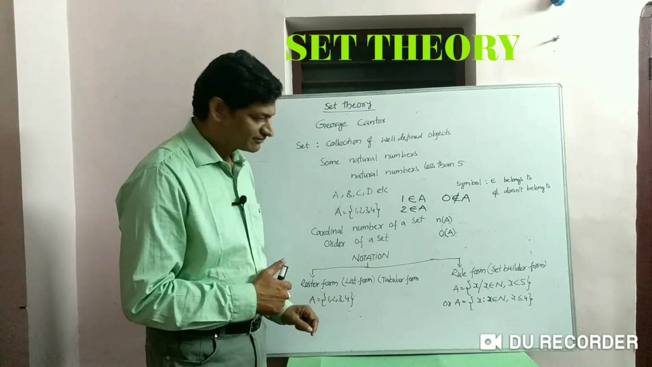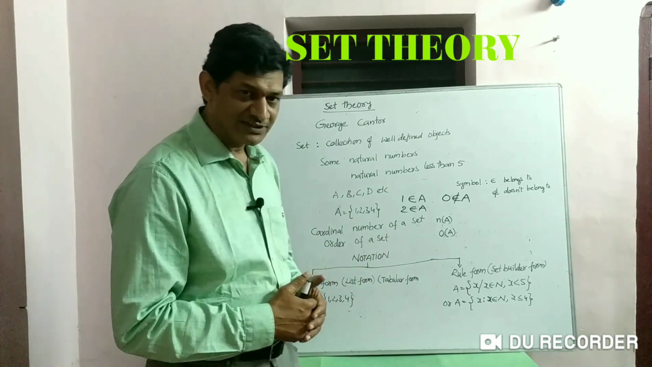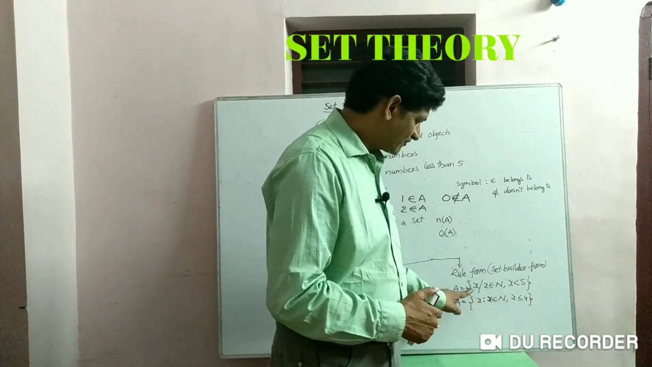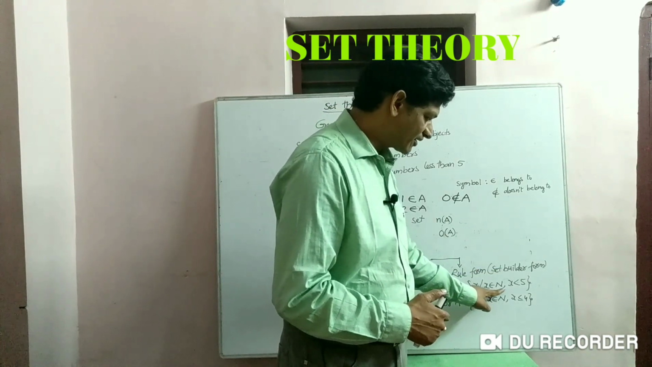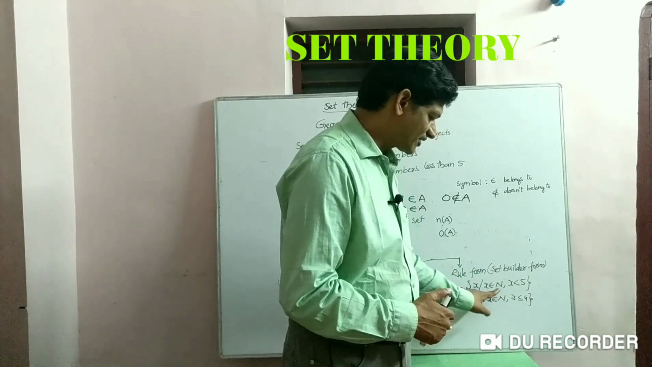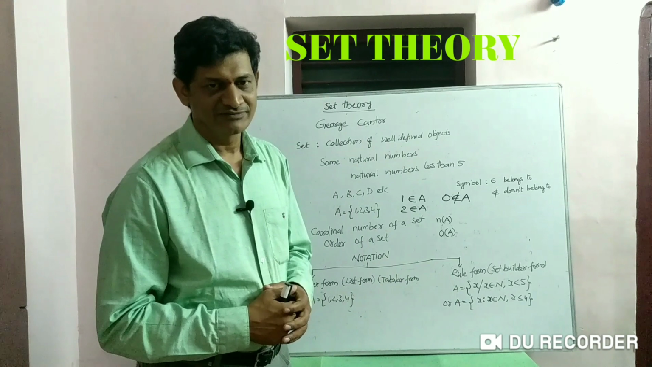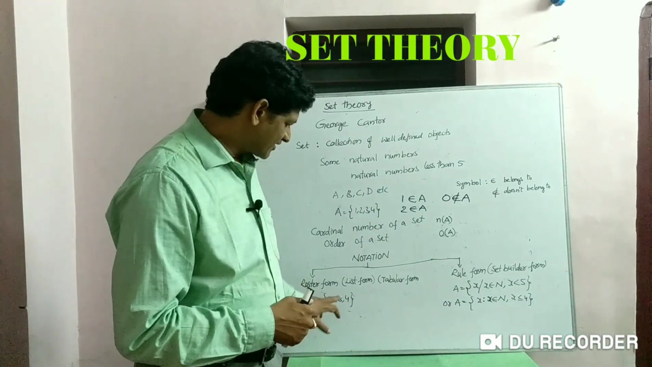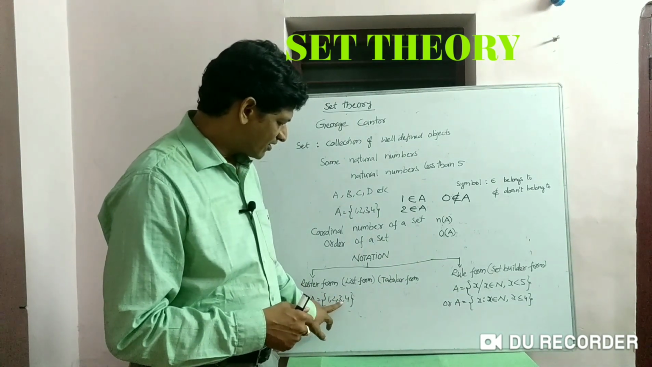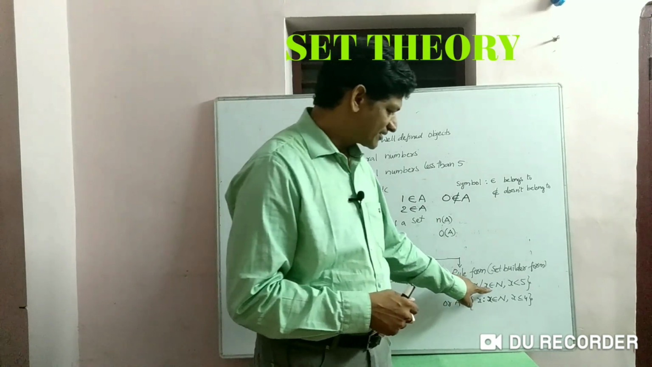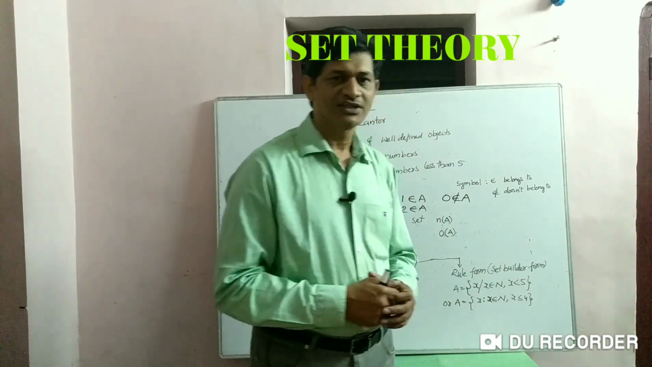Take 1 and keep 1 in the place of x and read the rule form now. 1 such that 1 belongs to N and 1 less than 5. 1 is a natural number and 1 is less than 5. Both conditions are satisfied. In the same way, if you keep 2 or 3 or 4, all those 4 elements satisfy these two conditions.